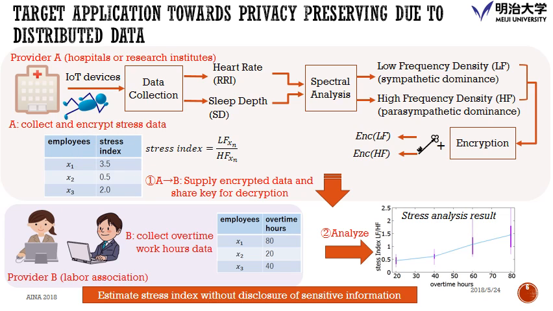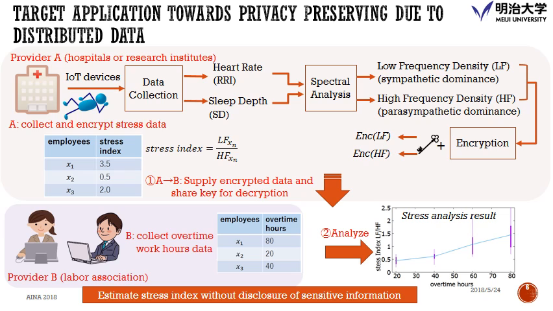However, as we would like to consider privacy preserving, they will not provide the raw data. They will encrypt all the data and then supply the encrypted data and a shared key for decryption to provider B. And provider B just collects the overtime working hours instead of personal information.